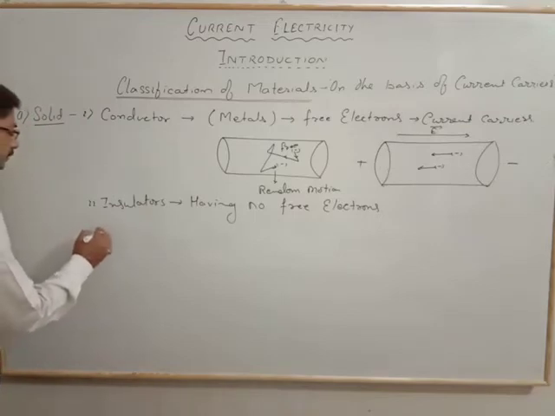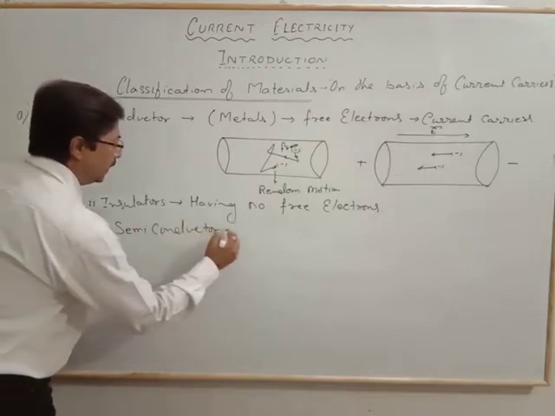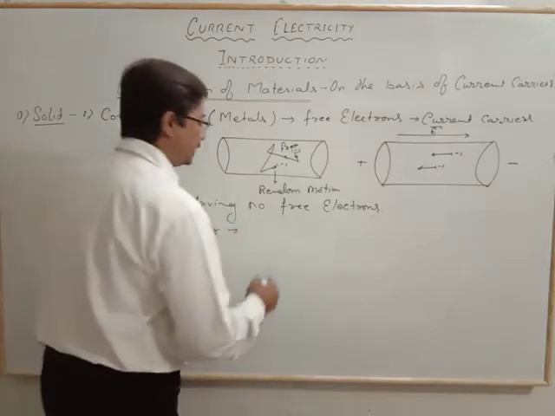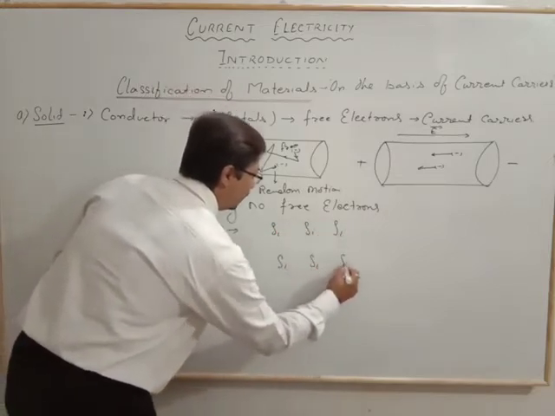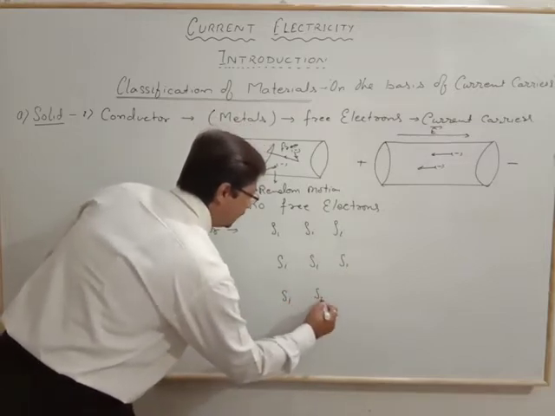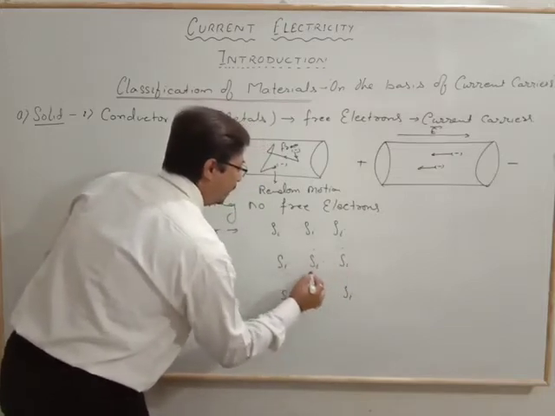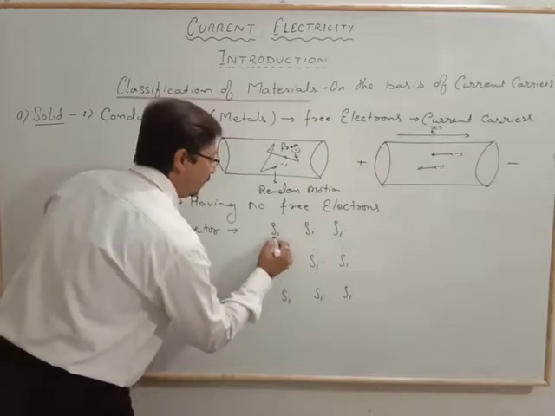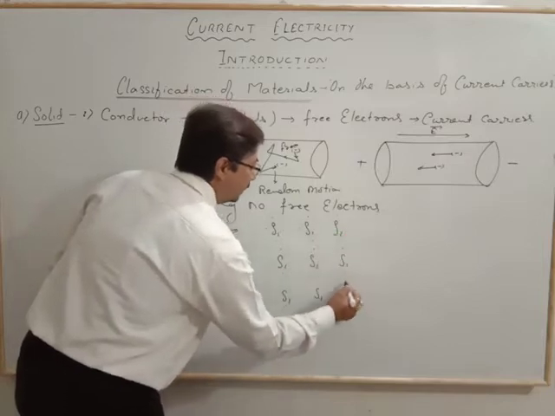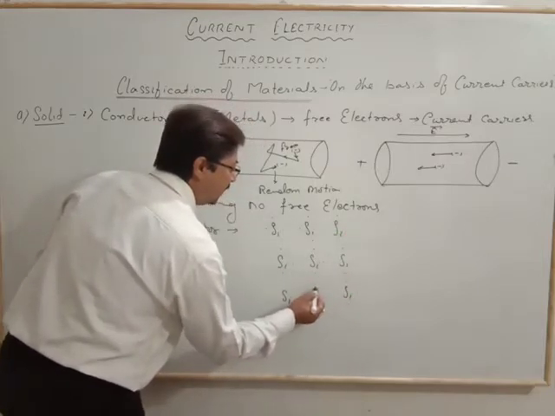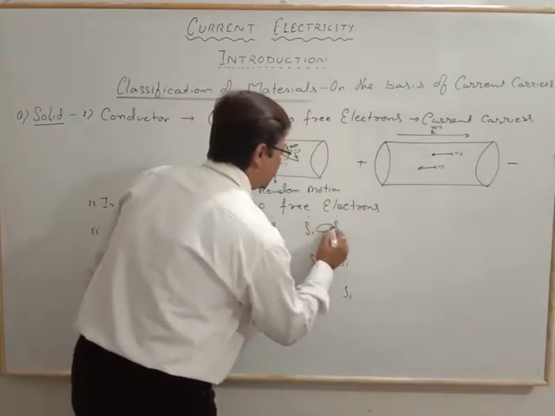Now the third is the semiconductor. Just take one example: silicon atoms. We know the silicon atom has 4 valence electrons, so it makes covalent bonds with other silicon atoms. When the temperature rises, these covalent bonds break, and in that case the electron gets free.